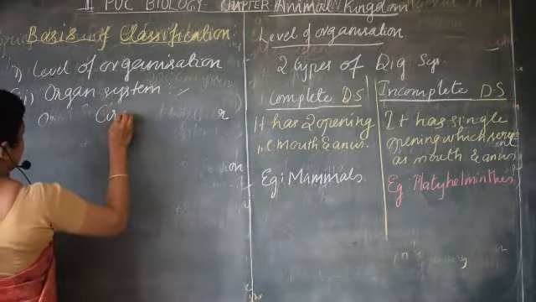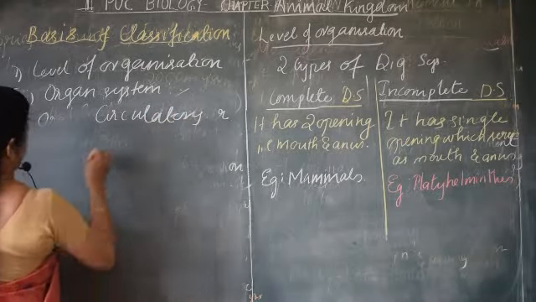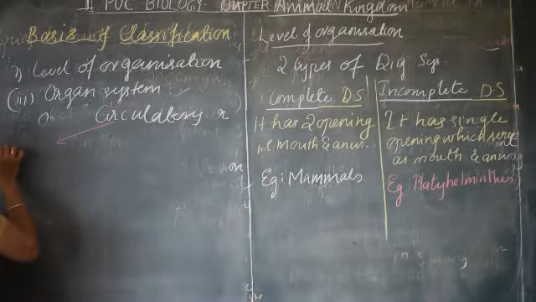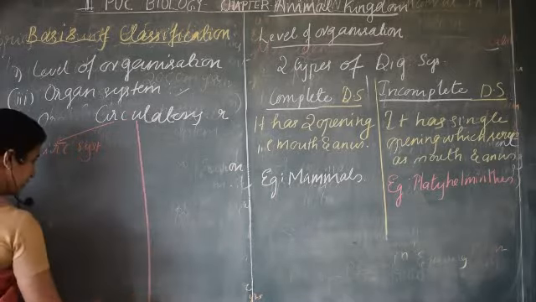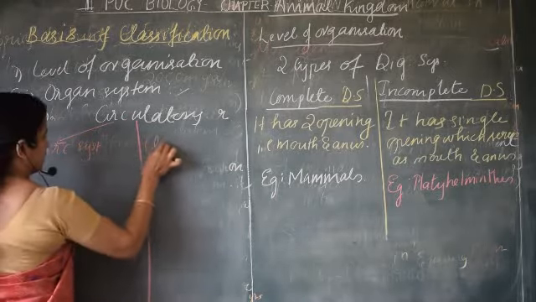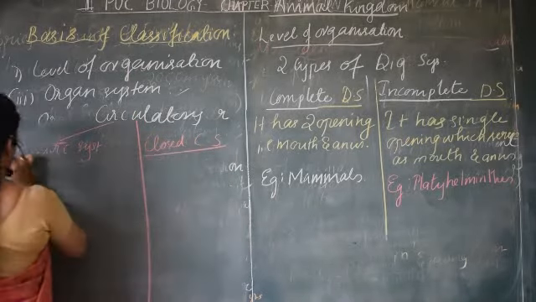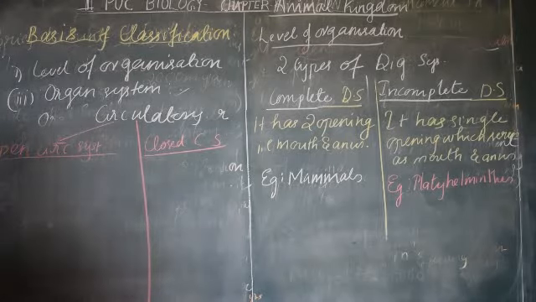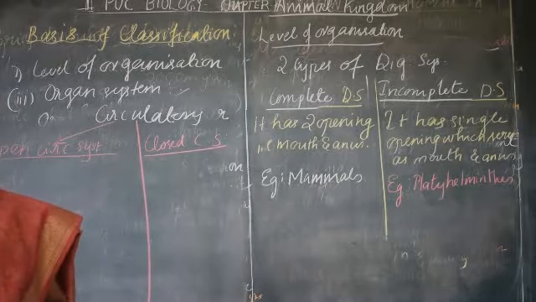Circulatory system is of two types. One is the open circulatory system, and the second one is the closed circulatory system. CS here means circulatory system. So, open circulatory system and closed circulatory system. What are the differences here?